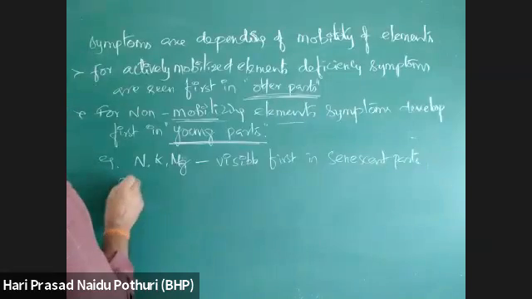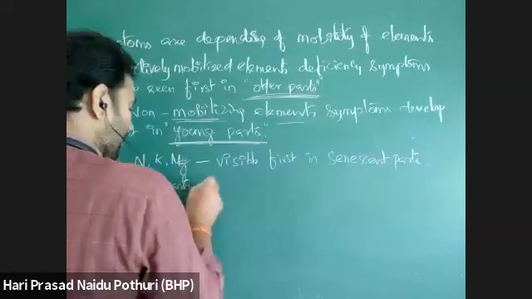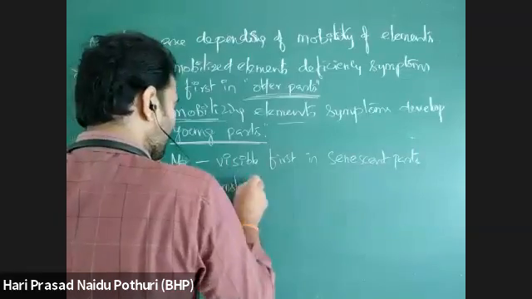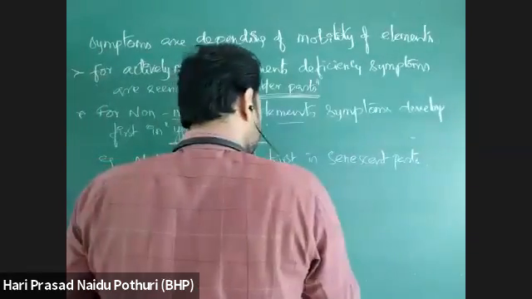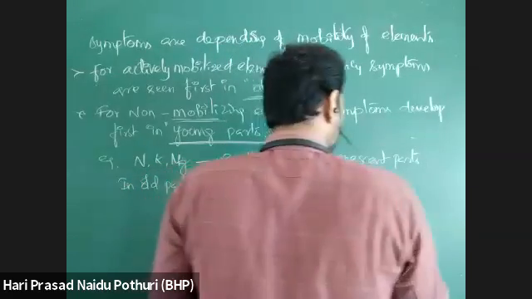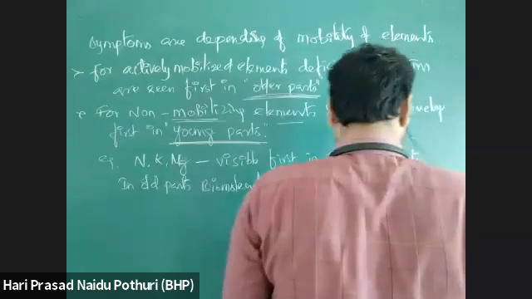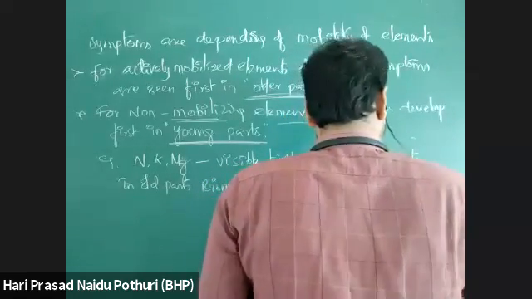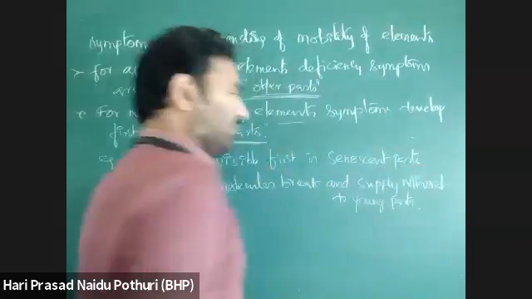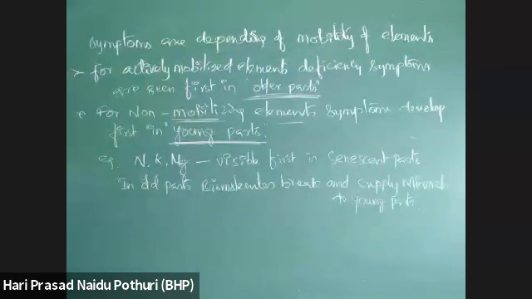The biomolecules in the old part break and supply these minerals to young parts. As the old part is dying and falling down, the biomolecules present in it break down, and all the minerals are released. Those minerals are carried to the young parts. That is one point.